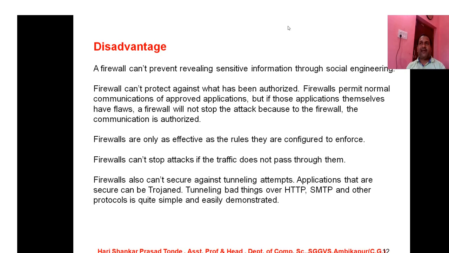The next disadvantage is that firewalls are only as effective as the rules they are configured to enforce. The rules enforced in the firewall are applicable only that much. So this is another drawback. Firewalls cannot stop attacks if the traffic does not pass through them. A firewall cannot filter or verify traffic that does not pass through it. So this is also a major disadvantage. And the last disadvantage is that a firewall also can't secure against tunneling attempts.